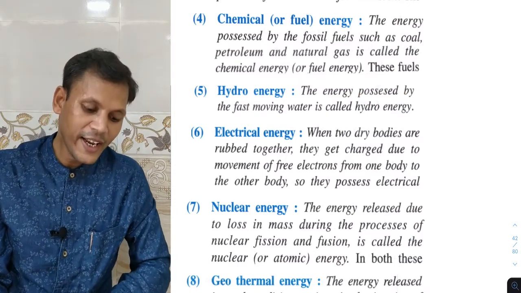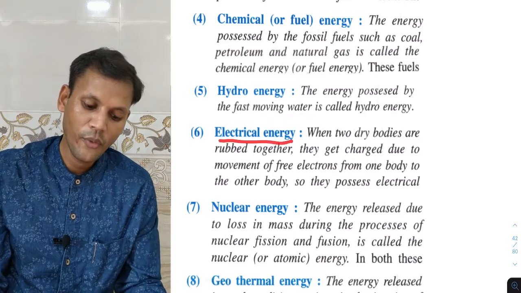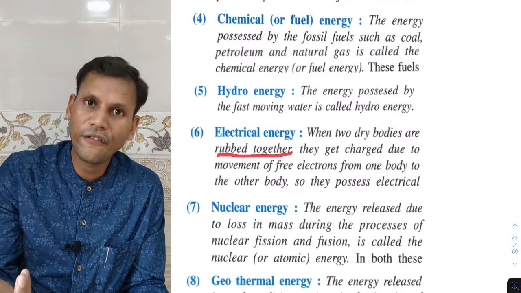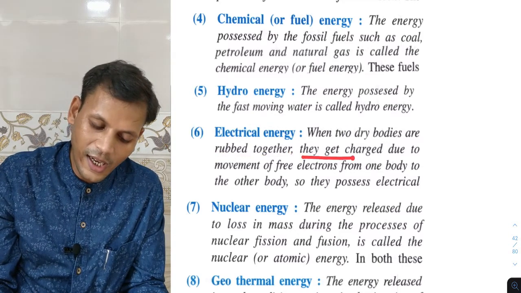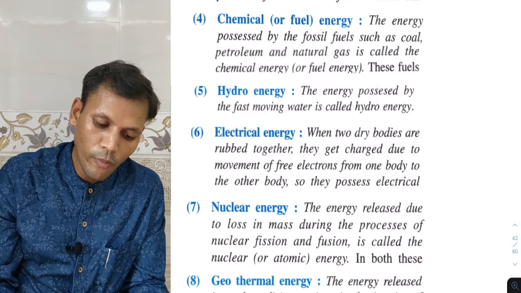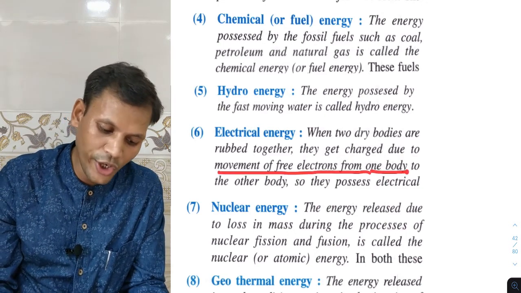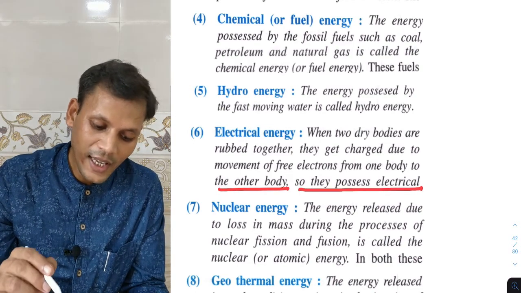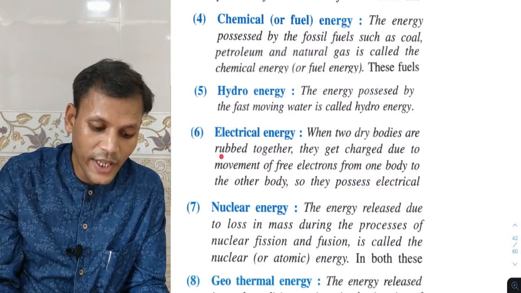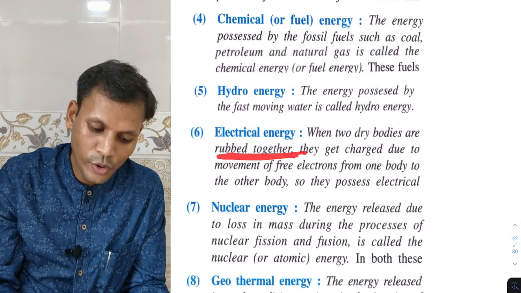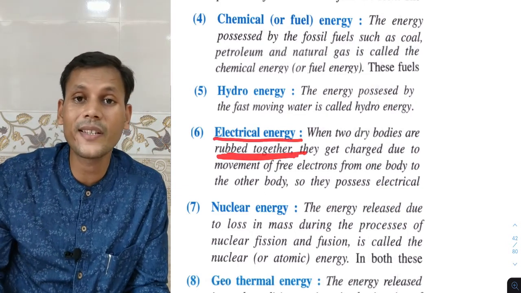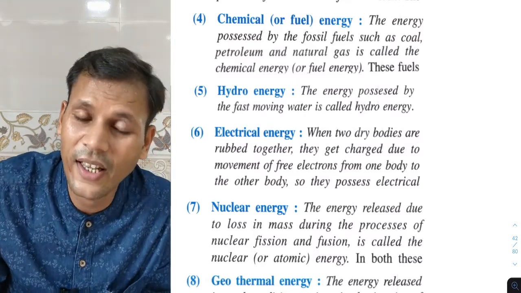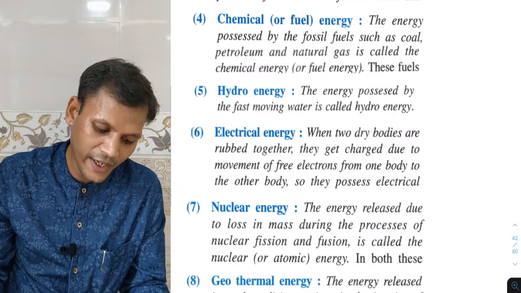Next is electrical energy. When two dry bodies, silk and fur, are rubbed together, they get charged due to movement of free electrons from one body to the other body, so they possess electrical energy. Simply rubbed together, this part we have to remember. This electrical energy is also called the frictional electricity.